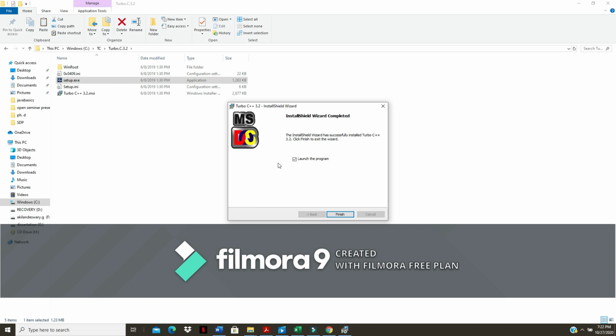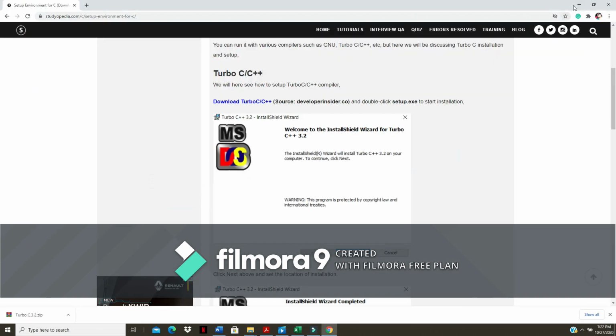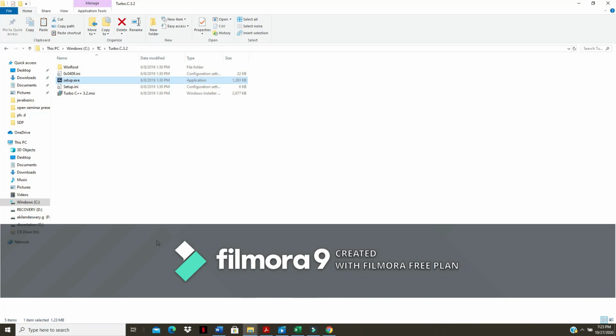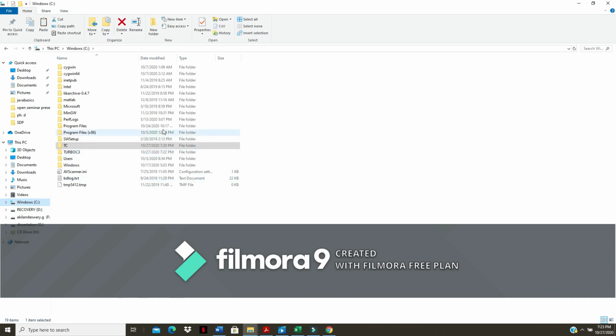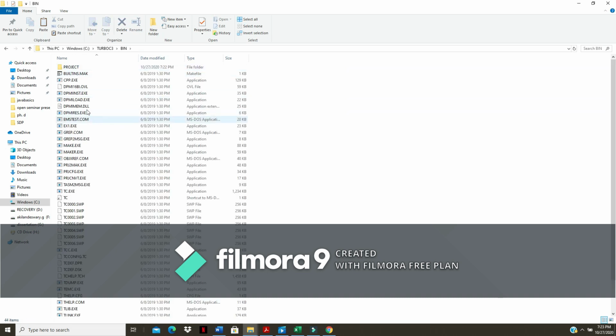Here it is asking whether to launch the program. If you don't want to, you don't need to select this launch the program, and you just click on finish. Now we can see in our C drive, you have the Turbo C3. This is your bin folder. Whatever program we are typing, it will be saved here.